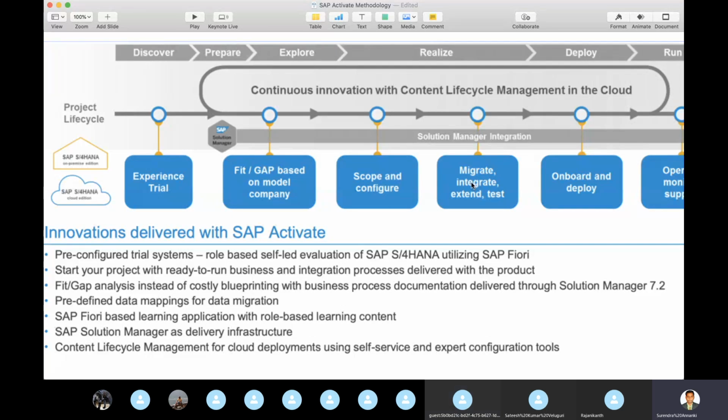So then deploy, everyone knows, which is onboard and go live, and the innovative deliveries, which is activate. You can see the pre-config and the trial system, role-based self-learned evaluation of S/4HANA utilized by SAP Fiori. So this is the main thing, and this is common, which starts your project ready to run the business and integrate to the project deliverables. And the third one is the major key.